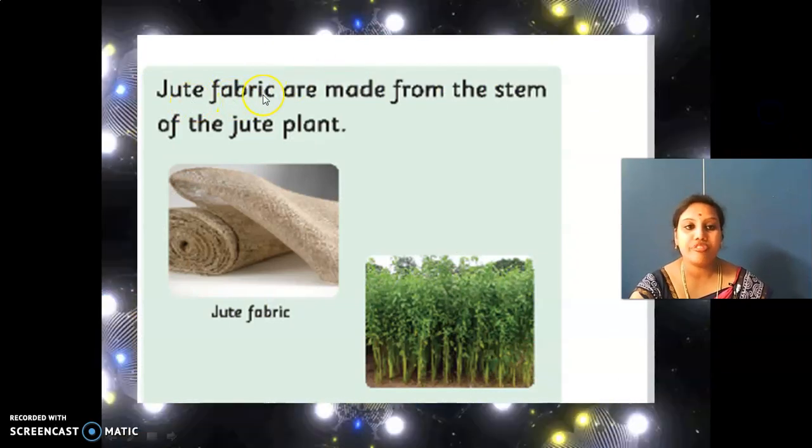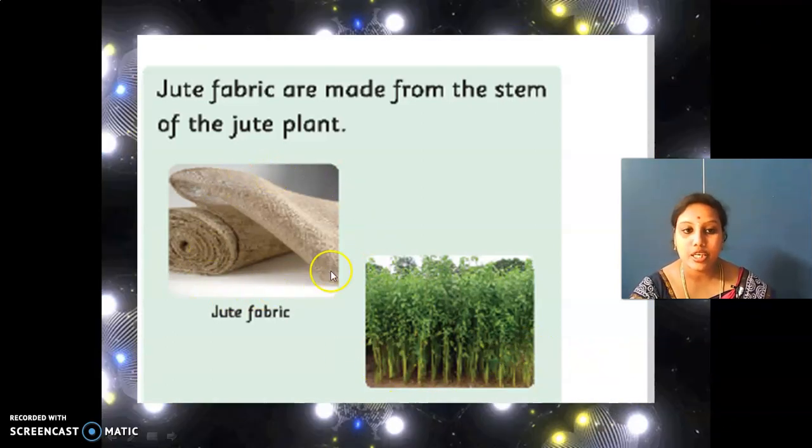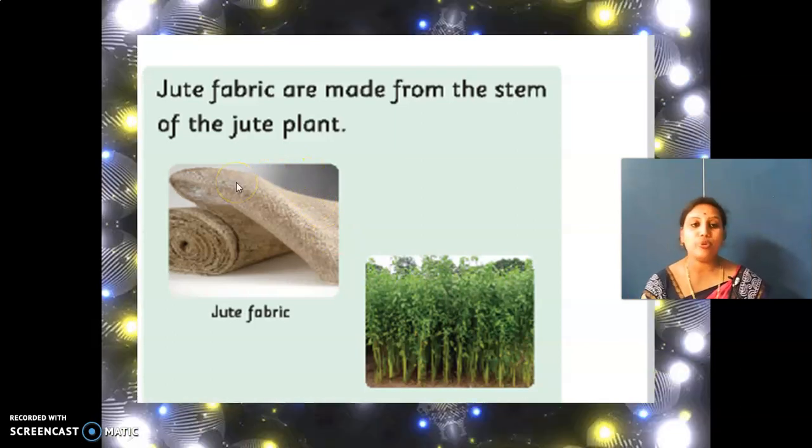Here, jute fabrics are made from the stem of the jute plant. So jute fabrics are made from the stem of the jute plant. So this is a stem. Correct. So this is a jute fabric. So I hope in your daily life you also keep using jute fabric.